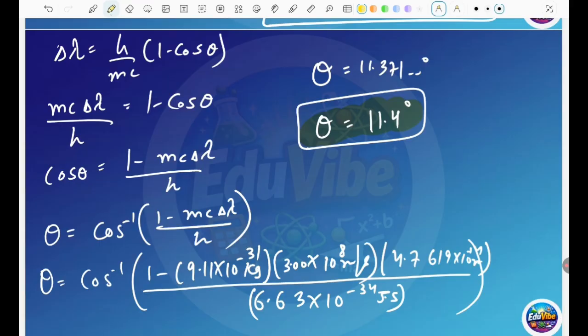Sometimes in these questions you always have an electron, so you have to know the mass of the electron, which is in the formula sheet. So don't worry about this.